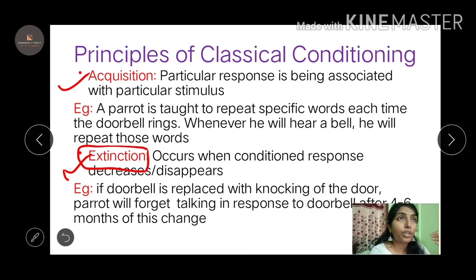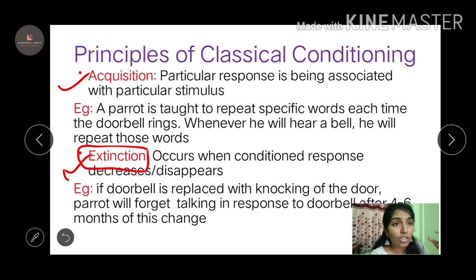For example, if the doorbell is replaced by knocking on the door, the parrot will not recognize it. It will forget that it has to repeat the specific words. If the doorbell is replaced with knocking, the parrot will forget its response to the doorbell after 4 to 6 months. When you train it and then leave a gap of 4 to 6 months, it will forget. That is called extinction.